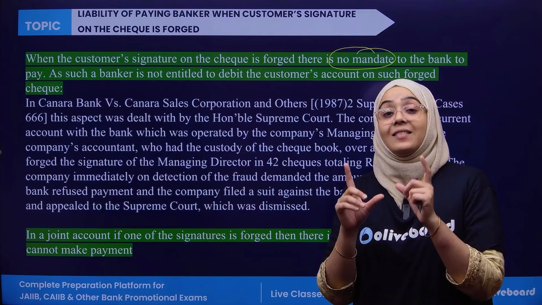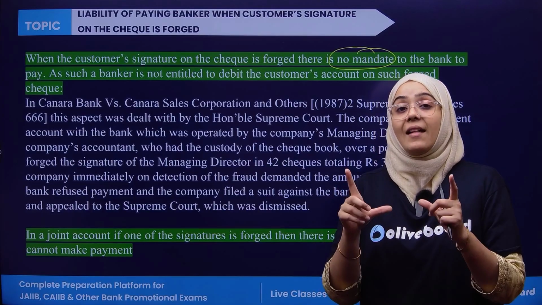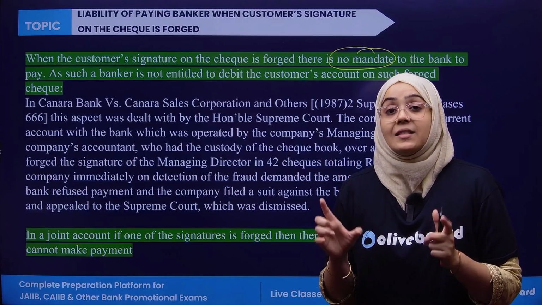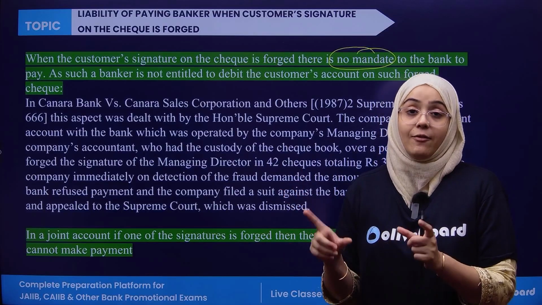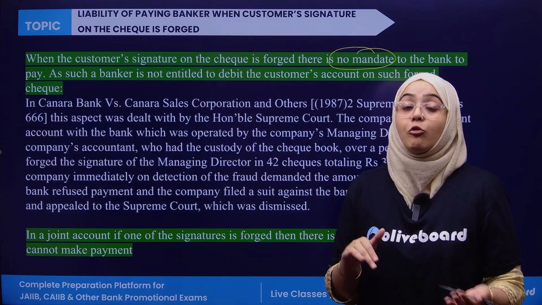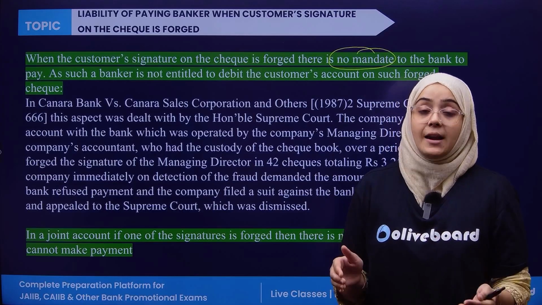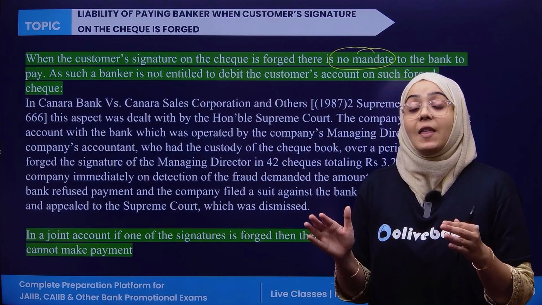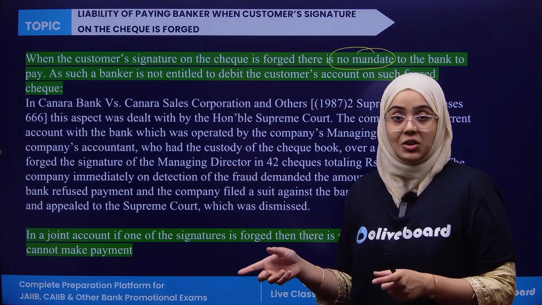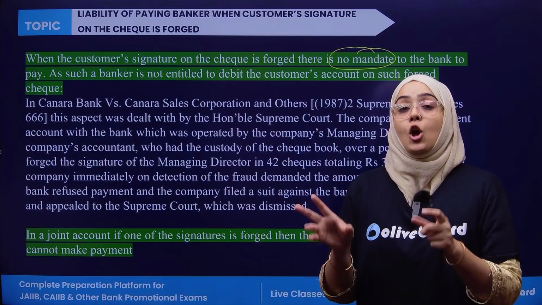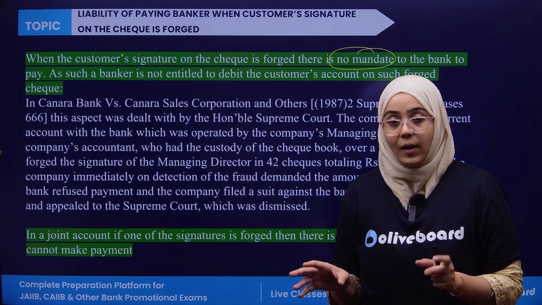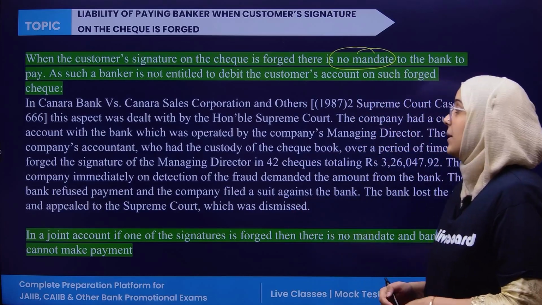So the paying bank has the responsibility to verify the signature of the customer. If it is not verified and the bank wrongfully debits or pays the amount in a forged signature case, then the bank is held liable for any type of compensation. Okay, now let us discuss an example.